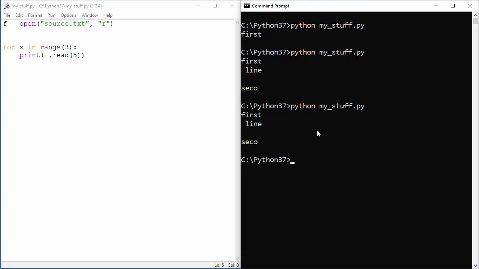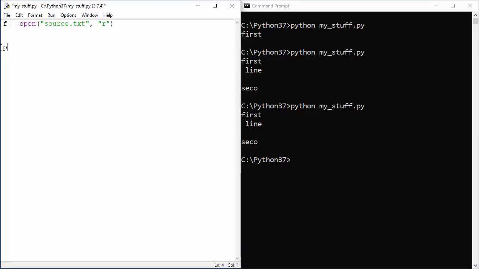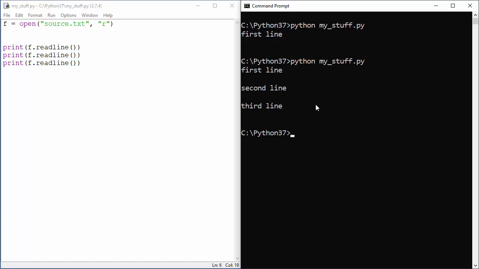Now next thing, how to read line by line. Not a couple of characters and not everything, just line by line, like a matrix printer or any printer is printing line by line. To do that you will say print f dot readline, and the result will be, there you go, the first line. If you repeat it a couple of times, either manually or as a part of a loop, the result will be pretty much the same, with one big difference, this new line.